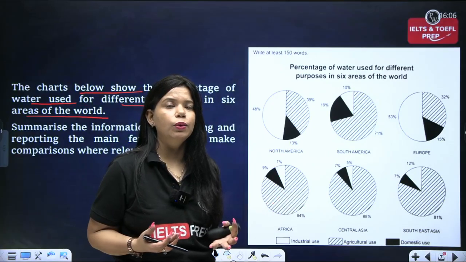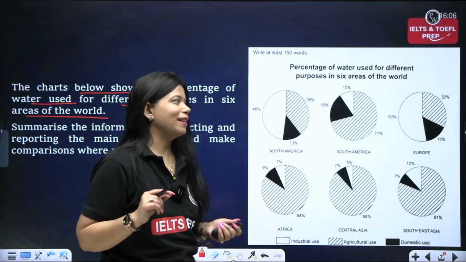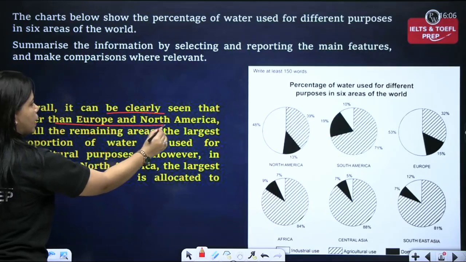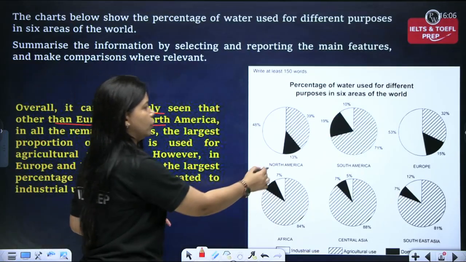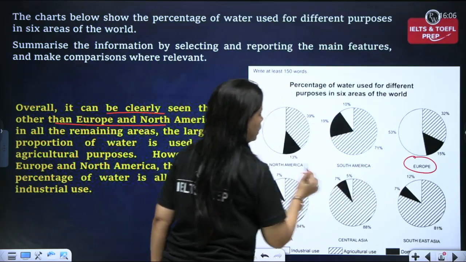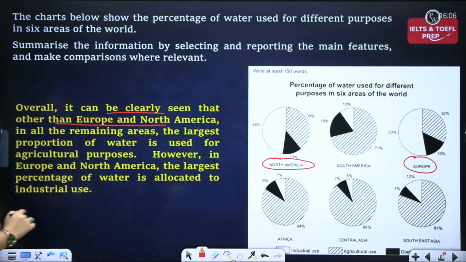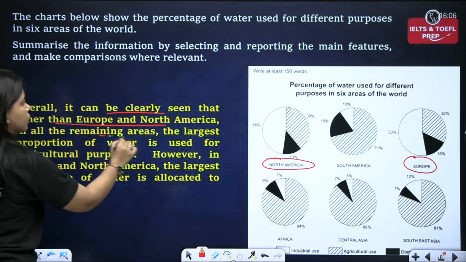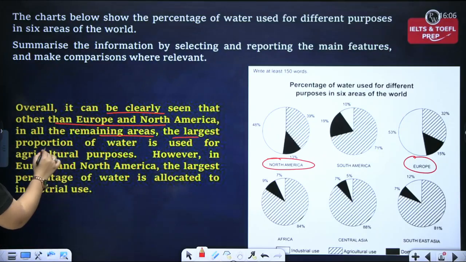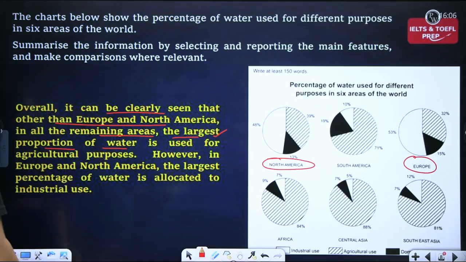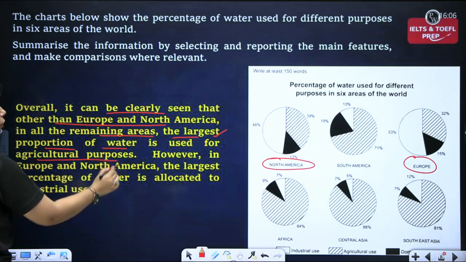इसमें मैंने क्या use करा है. So let's take a look. I'm saying overall it can be clearly seen that other than Europe and North America, मतलब इन दोनों को छोड़ के, exceptional cases हैं ये दोनों हमारे. Other than these two, in all the remaining areas, the largest proportion of water, largest means once again I'm talking about the highest category, the largest proportion of water is used for agricultural purposes.